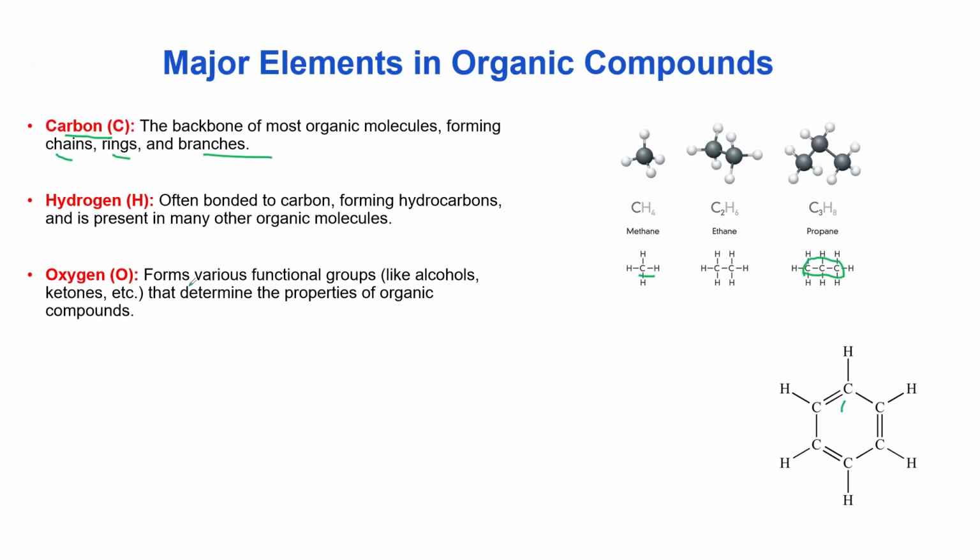So oxygen usually forms various functional groups like alcohols and ketones in organic compounds, which determine the properties of organic compounds. So what is a functional group? A functional group can be an atom or a group of atoms that determine the properties of organic compounds. So oxygen is one of the very important elements that forms so many functional groups.